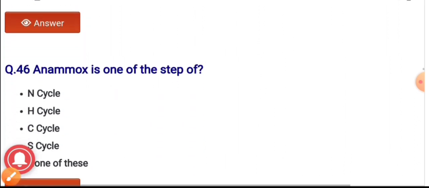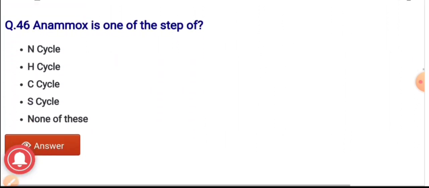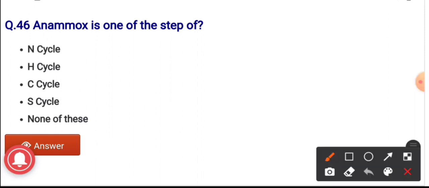Question number 46. Ammonification is the first step of. The options are nitrogen cycle, hydrogen cycle, carbon cycle, sulfur cycle, and none of these. And the correct answer is nitrogen cycle. Ammonification is one of the steps of the nitrogen cycle.